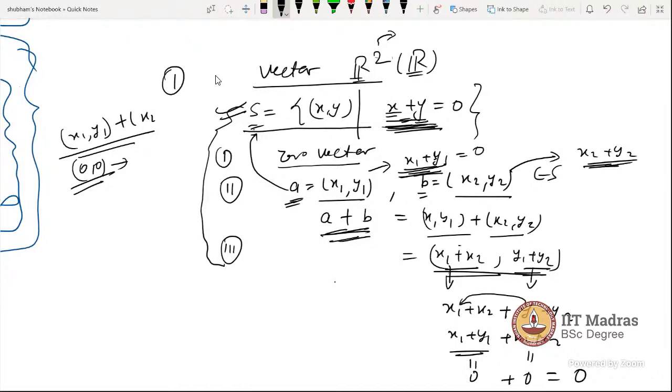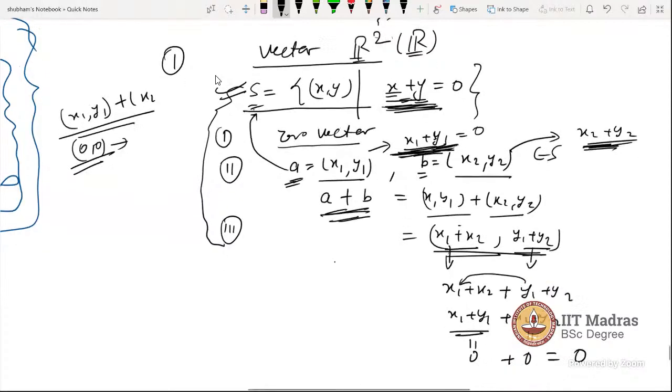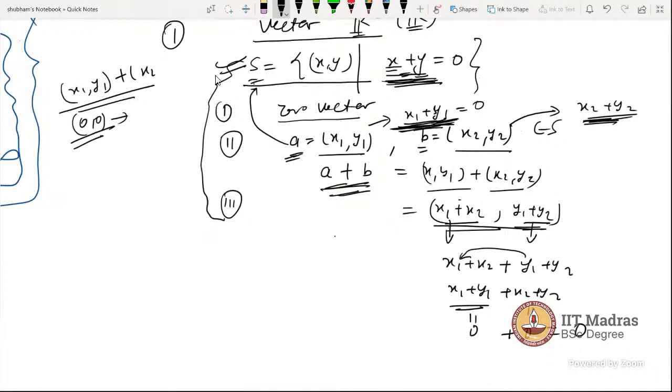So x1 plus y1 is 0 by definition, as we are taking the vector from that subspace, because we are taking the element from here. So when we added here, we got this element, and when we checked these coordinates, adding these two coordinates makes 0. That means this vector belongs to here. After adding these two vectors, we got a single element which is an element of this. So the addition condition is followed, yes.